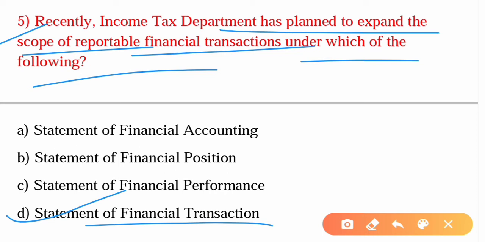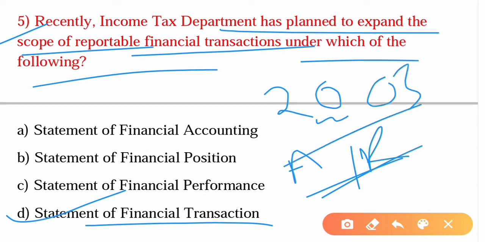Such specified persons who register, maintain or record such specified financial transactions are mandated to submit SFT to the IT department, and the Annual Information Return, called AIR, was introduced in the year 2003.